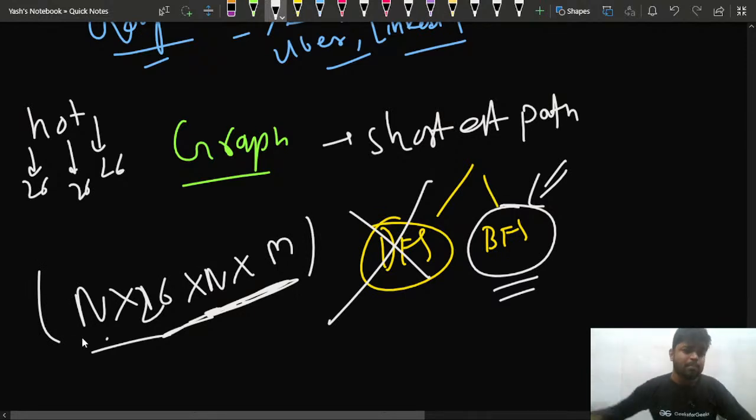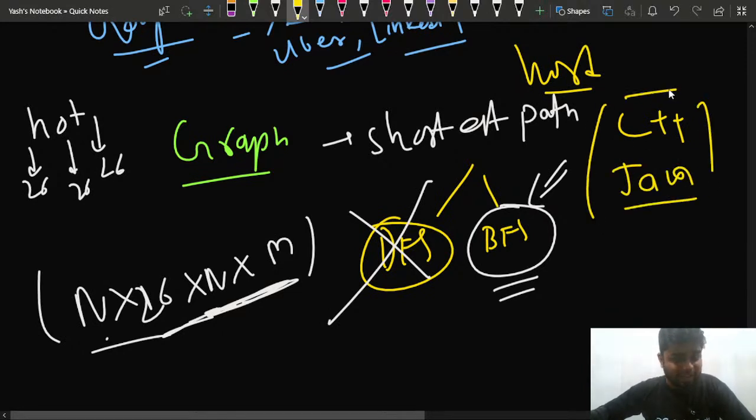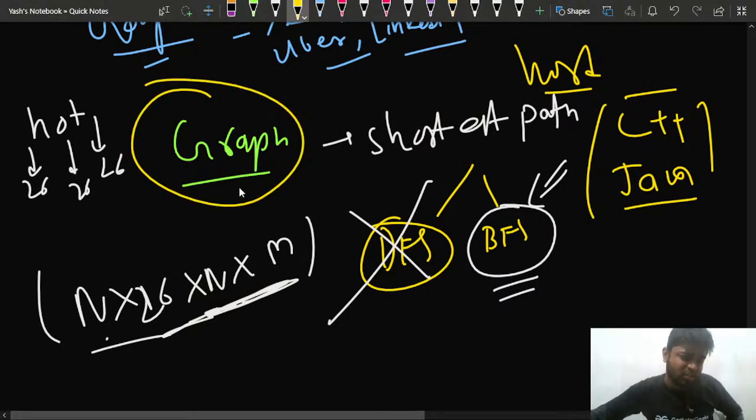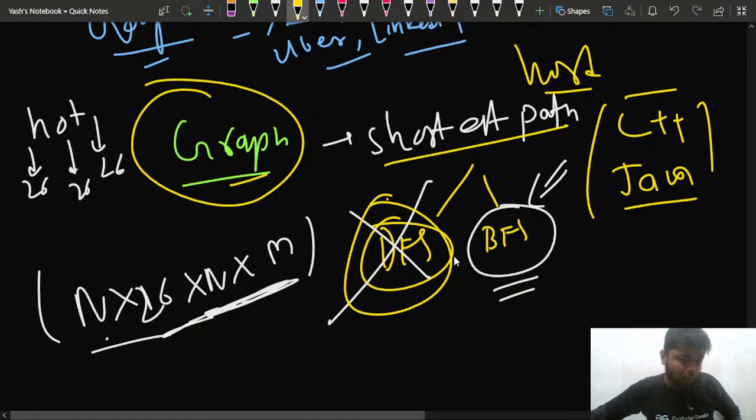So this was the problem, word ladder, as I mentioned. Try to code it. I've provided the C++ as well as the Java code in the description of this video, so you can check it out. It's just how you decipher the graph problem. This was a graph problem and you just had to find the shortest path from source to destination. And why you will not use DFS, I've told you, I'll provide the timestamp for all those things after this video is over. That's why we have applied a BFS.